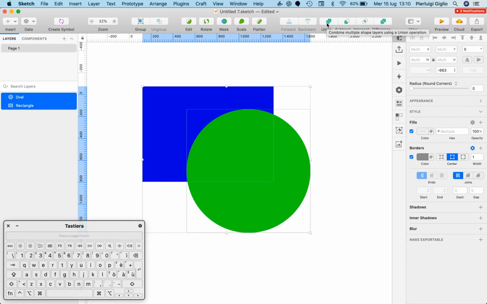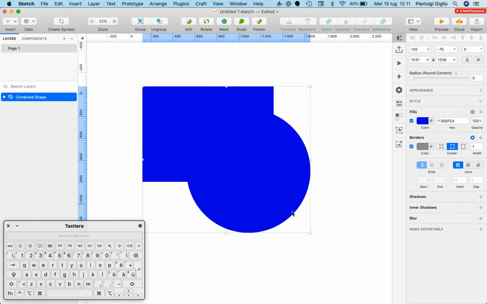Now, since we have the Boolean operations, we can go ahead and examine the first one, which is union. And basically, as the tooltip suggests, it combines multiple shape layers using a union operation. So if you click, you can see that now the shapes have been combined. Now let's have a look at what happened in the layers panel on the very left.